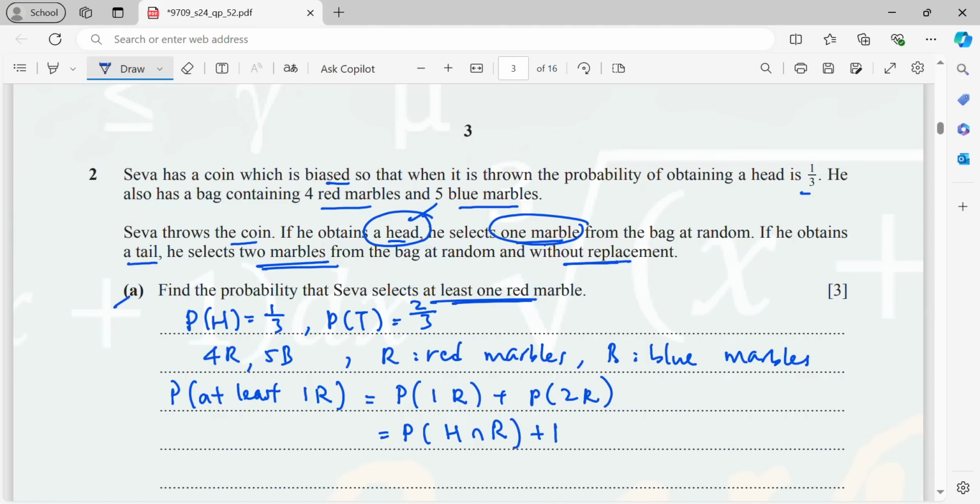Or he obtains a tail. Then at the time he has to select 2 marbles. But then if let's say just 1 red color, it can be tail, then 1 red and 1 blue.